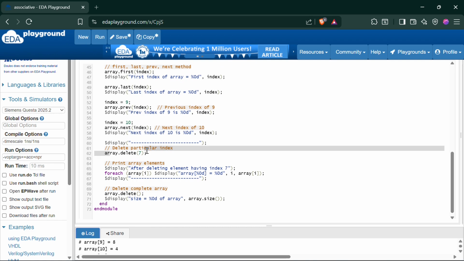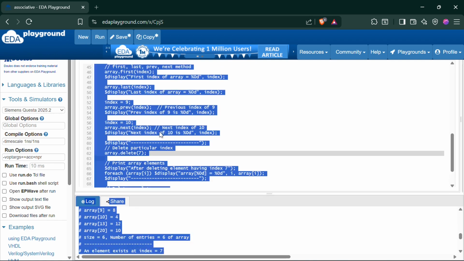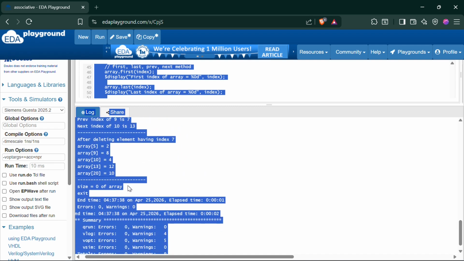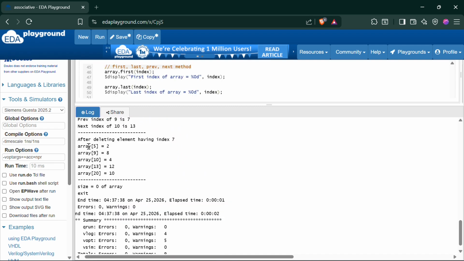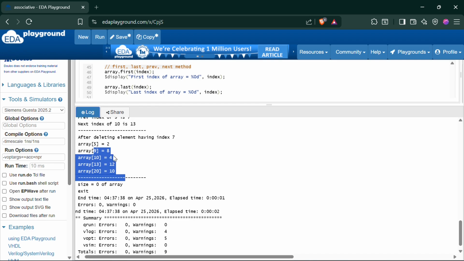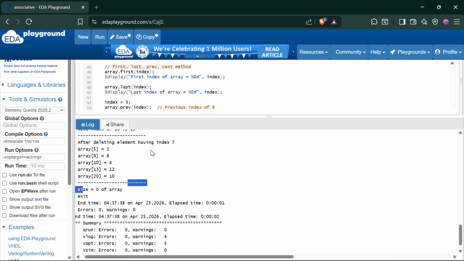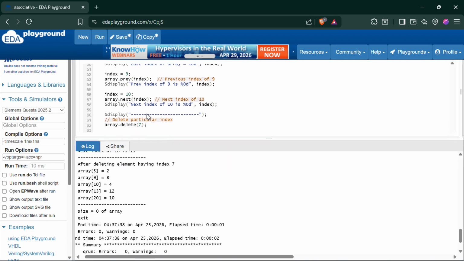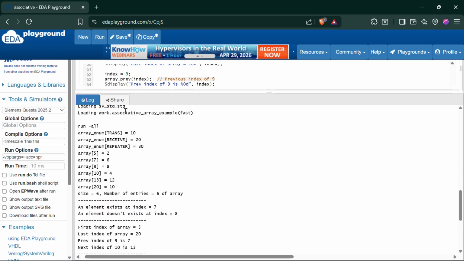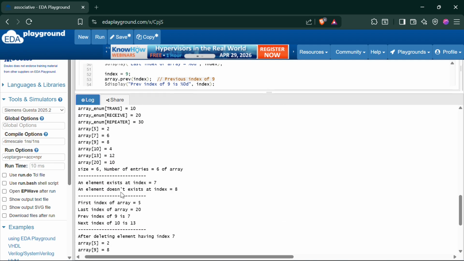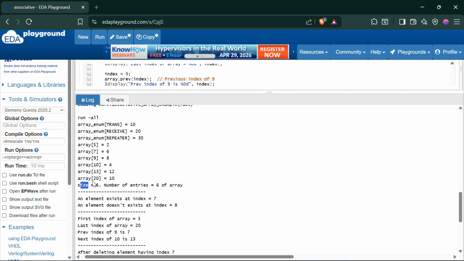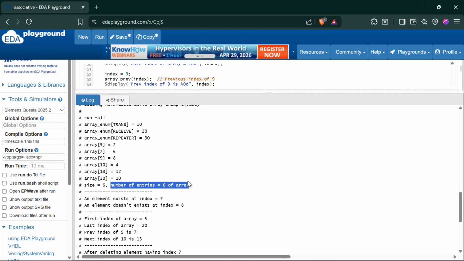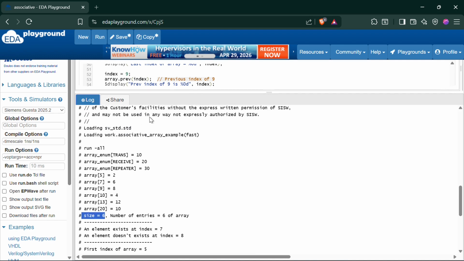You can get the next index, you can get the first index. You can delete number 7, index number 7 will be deleted. See here there is no index number 7 because after deleting, there is no element 7, before it was there. Now you can also delete your whole array like your dynamic array. You just have to call array dot delete, so your array will get deleted and the size of the array will be 0. About the size, size is 6 and number of entries is 6. So in this way you can get your size as well as the number of entries, because there are 6 entries, so the size of the array is 6 for now.